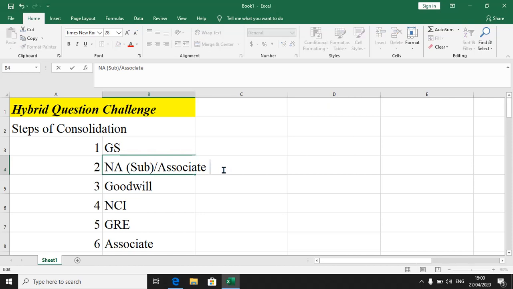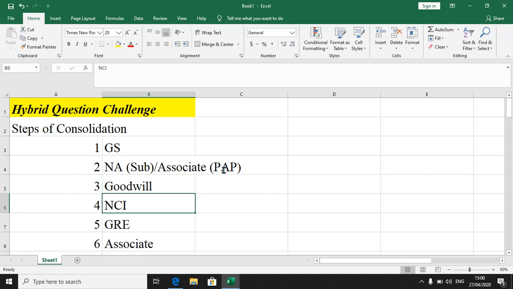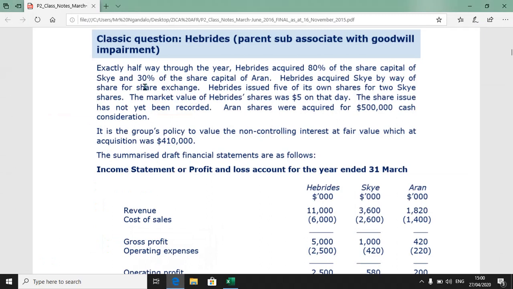Most of the time we do this work to establish the post-acquisition profit for the sub. Then you go down to goodwill, you work out your goodwill, you go to NCI, then you come to group retained earnings, and then finally you work out your associates. All right, let me get back to the question so that we are together.